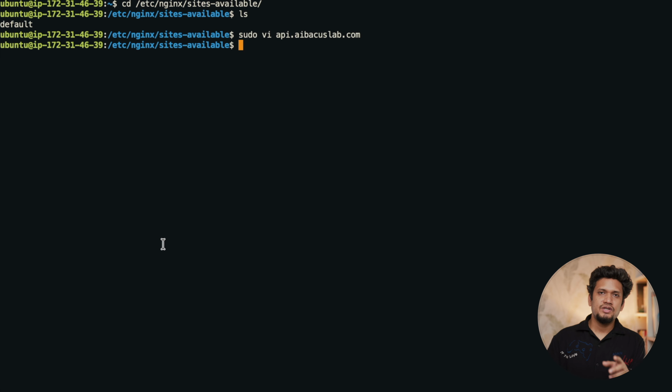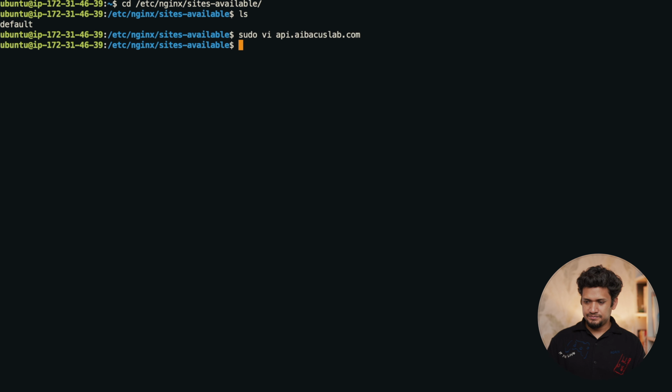Now once we have created configuration in sites available, we have to enable it, right? Enabling means it will be now available for outside world to be processed. We have to create a symbolic link of this configuration into sites enabled. Let me show you.